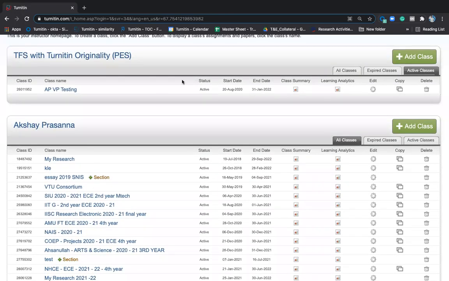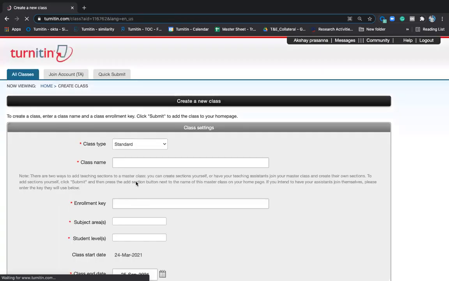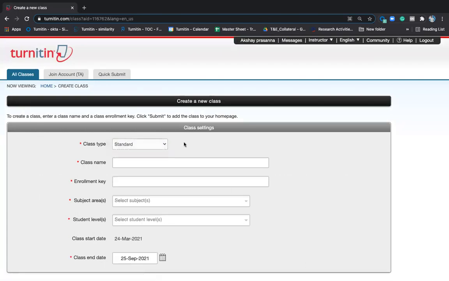So the first step that every faculty has to do is click on add class here. The moment you click on add class, you can create a class in two ways. One is standard class, the second one is master class. Standard class is where I create a class for myself and my students, and I check the assignments. Whereas master class is where I can add a teaching assistant, TA, also.